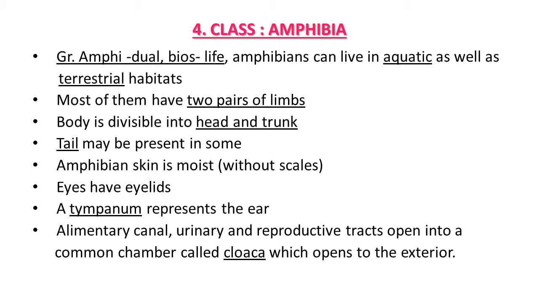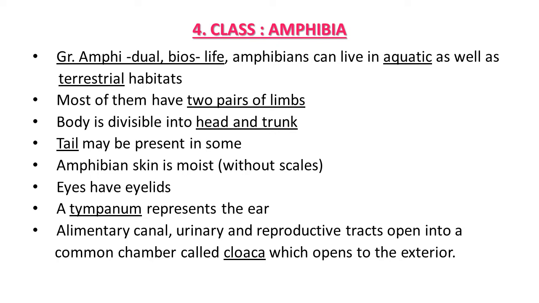Hello students, in the last lecture of chapter 4, today we are going to study the classes which belong to tetrapods. As you know, tetrapods means these animals possess 4 limbs, mostly 2 pairs, 1 pair as forelimbs and 1 pair as hind limbs.